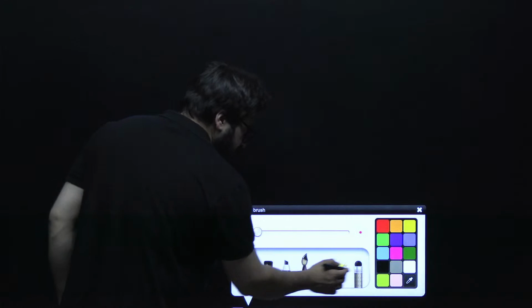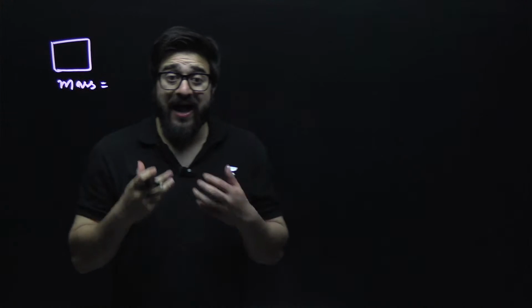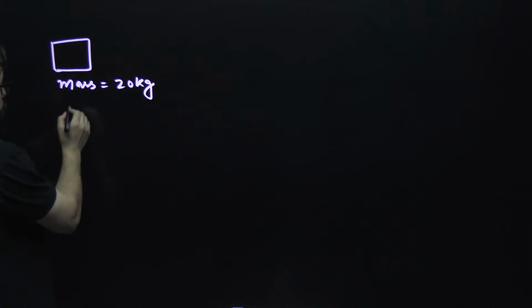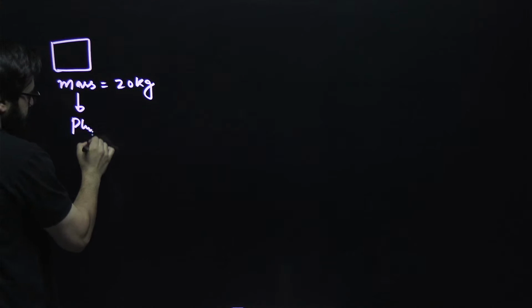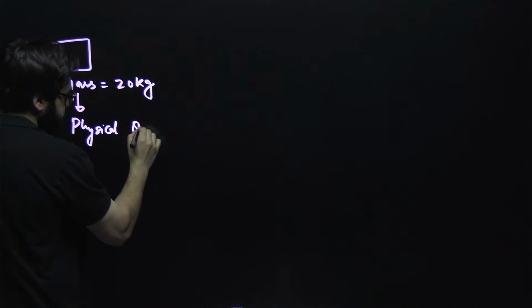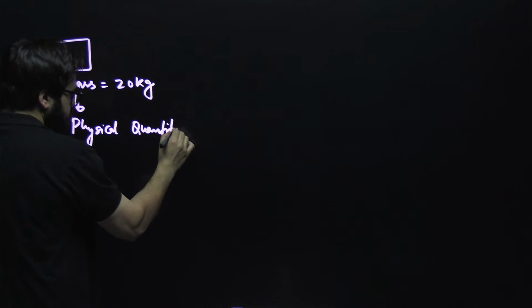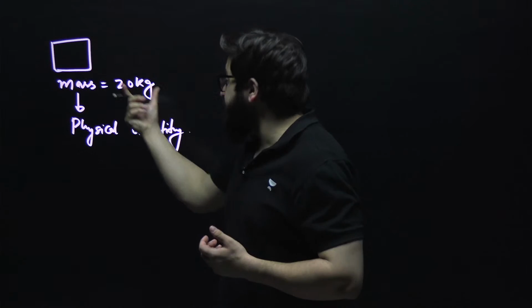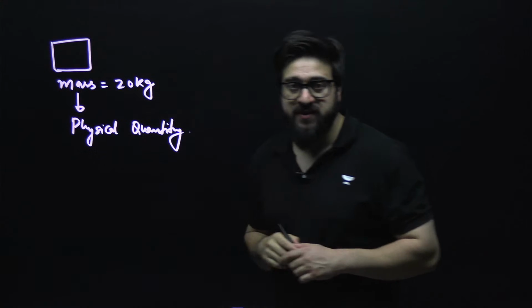My dear friends, let's suppose I have got a box over here, and this box has a mass. Now we need to calculate how much mass this box actually has. Let's suppose it is 20 kgs. So this mass is what we call a physical quantity. Why? Because it is measurable. We can measure the mass of this box, so that's why we call it a physical quantity.